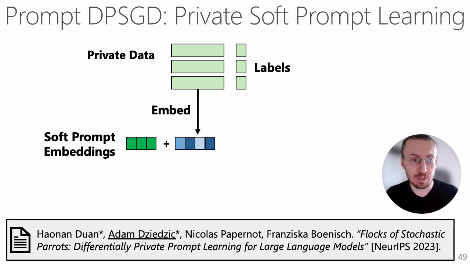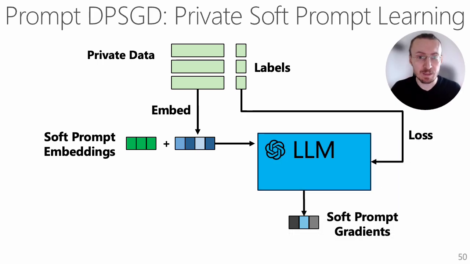How do we incorporate DP-SGD into the training of soft prompts? We start from our initial parameters for soft prompt embedding. We also have our private data with labels. We provide an example like the heart pain and embed this example. The embeddings are prepended with our soft prompt embeddings. The embeddings with prepended soft prompts go as input to the LLM. Based on the expected labels, we can compute the loss and provide gradients for our soft prompts.